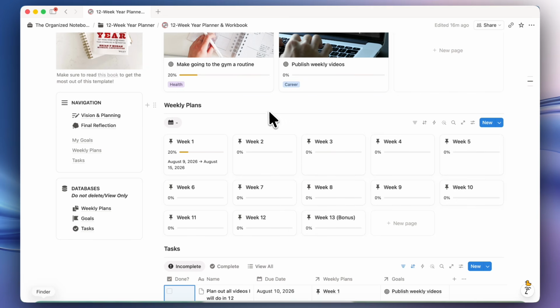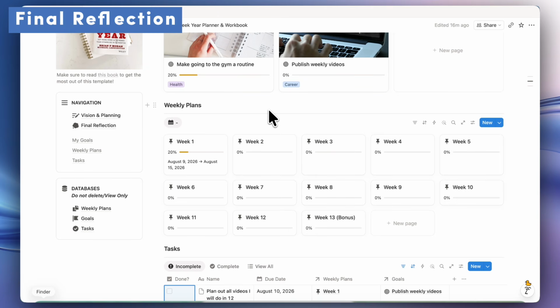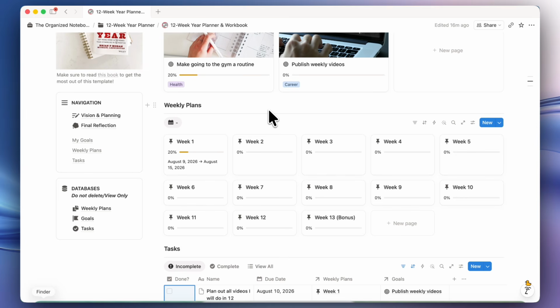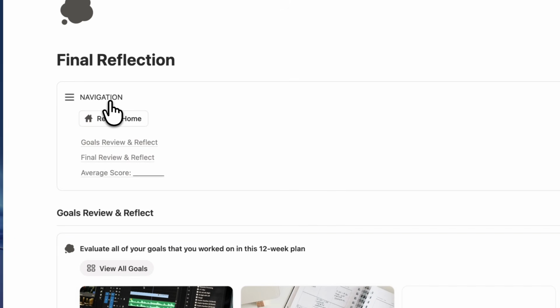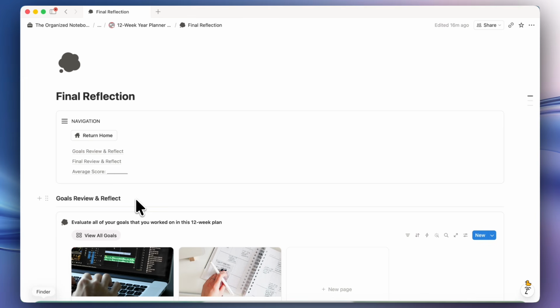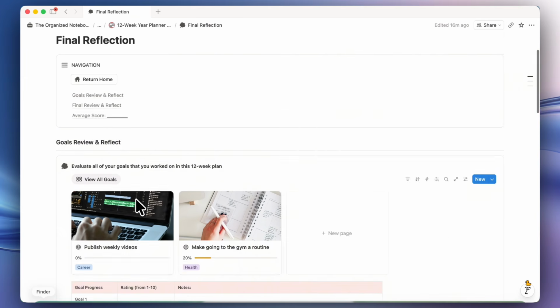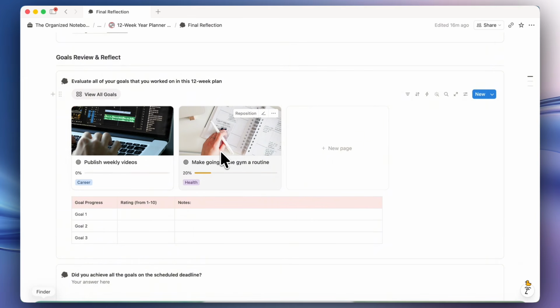The final process of the weekly year is going to be the final reflection. So as I mentioned, there's also the reflection within each goal that you can definitely fill out, but you can also go to the final reflection page and do a general scoring and assessment of how you did. So you can go ahead and evaluate all of the goals that you've worked on in this 12-week plan.